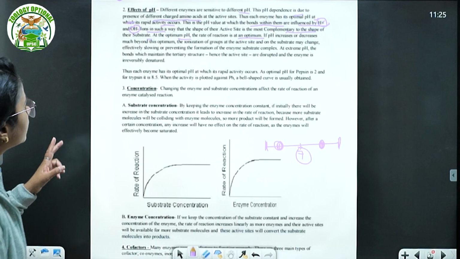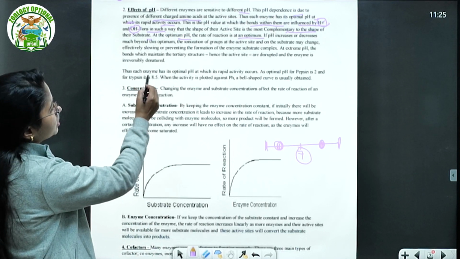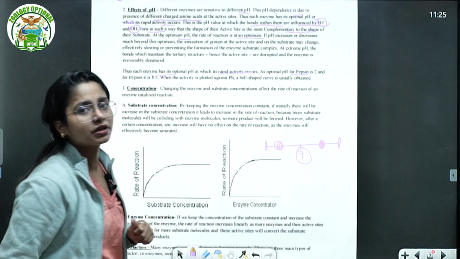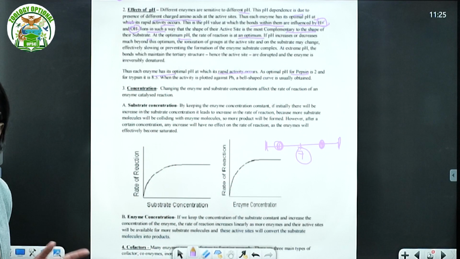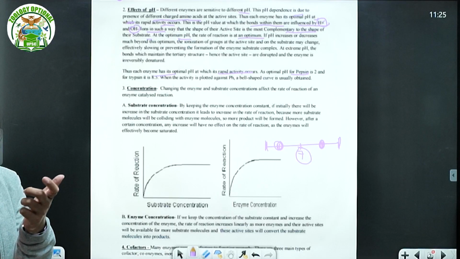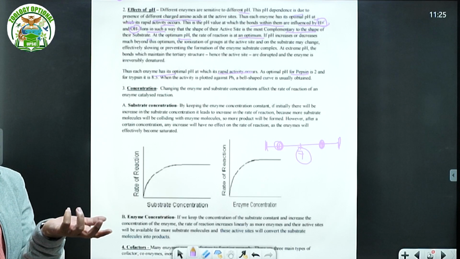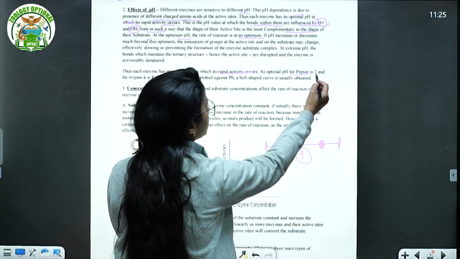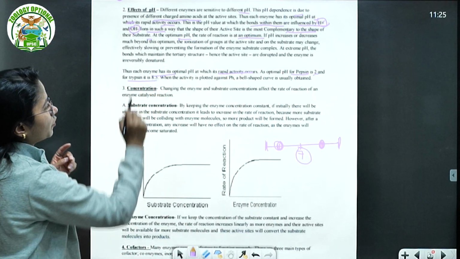Okay. So here is the example, that each enzyme has its optimal pH at which rapid activity occurs. For example, pepsin. Pepsin is a proteinaceous enzyme present in the stomach. The stomach has HCl. That means pepsin is a protein digesting enzyme which can perform perfectly at pH 2, right? Like low pH. Trypsin is 8.5.